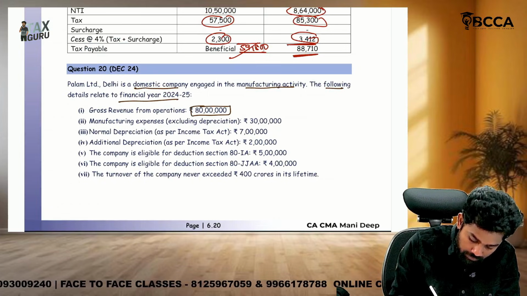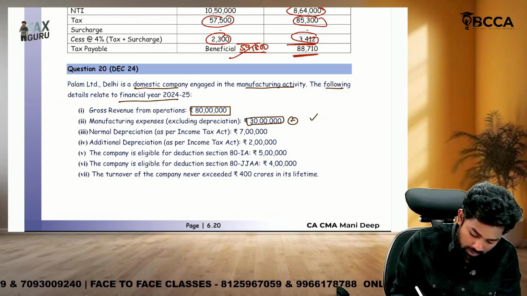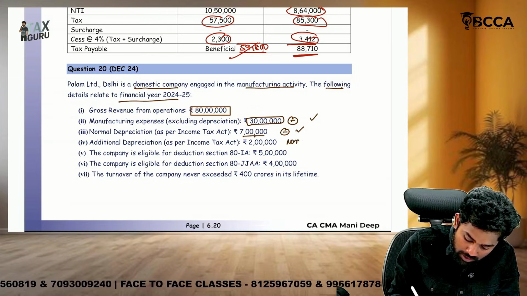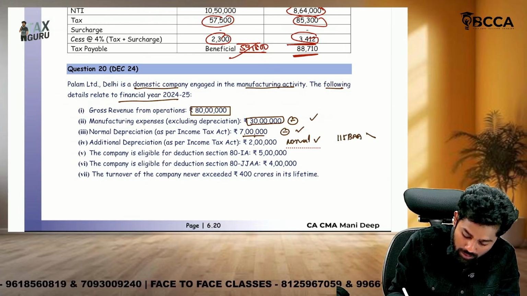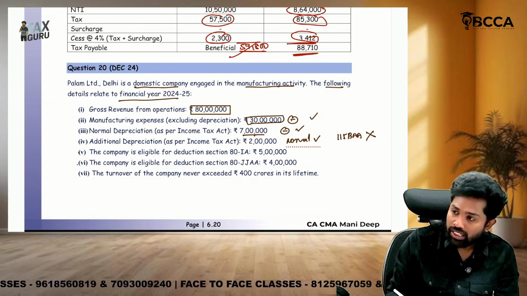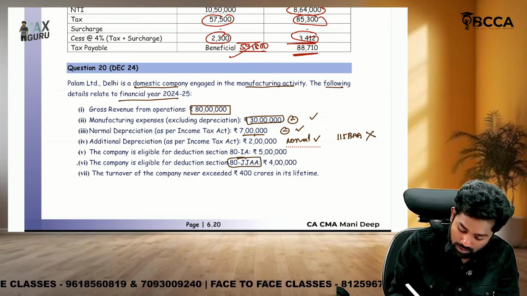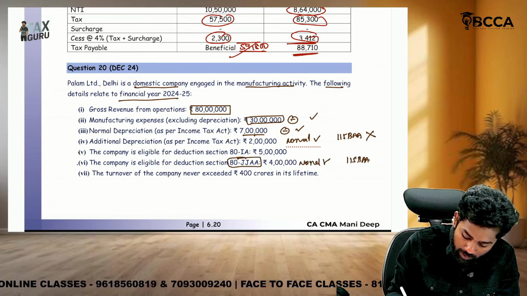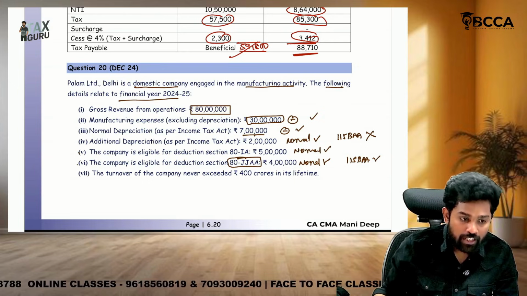See, the gross revenue from operations is 80 lakhs. Manufacturing expenses need to be subtracted under both the regimes. Normal depreciation is allowed under both the regimes. Additional depreciation is allowed under the normal regime, whereas 115BAA is a special regime, so it is not available. Then the company is eligible for deduction under 80IA and 80JJAA. 80JJAA is about additional employee cost, so this is available under both the normal regime and 115BAA, whereas 80IA is available only under the normal regime.